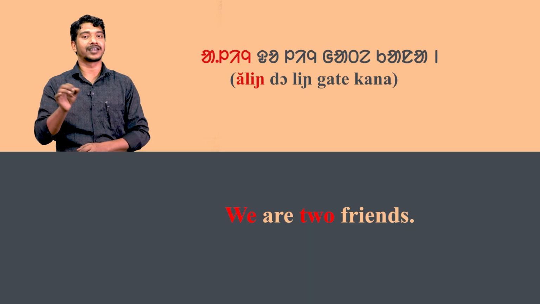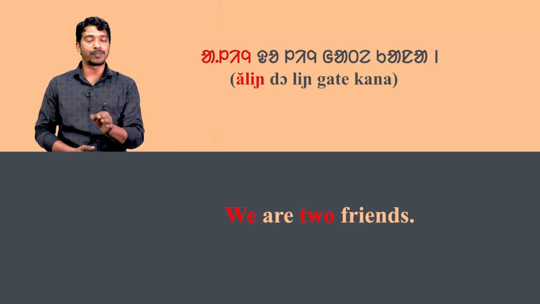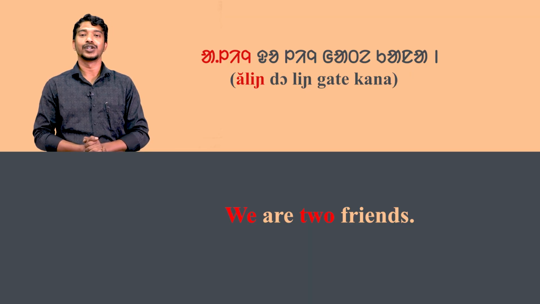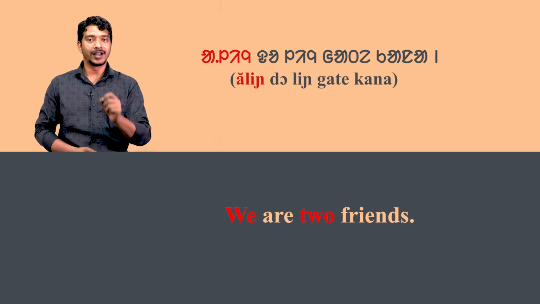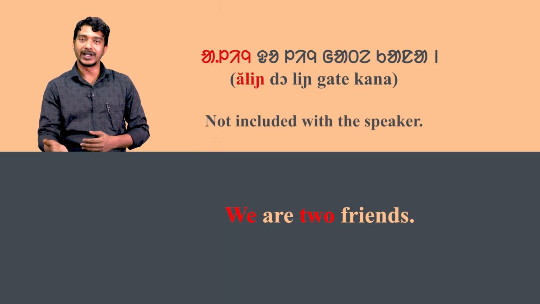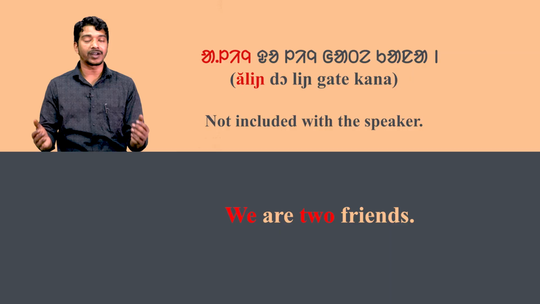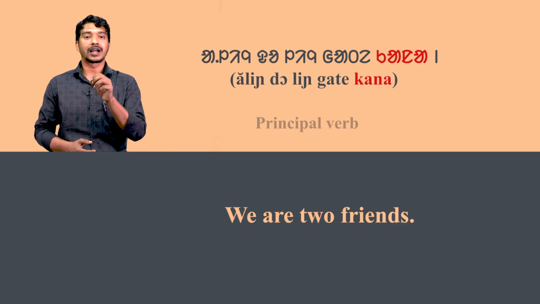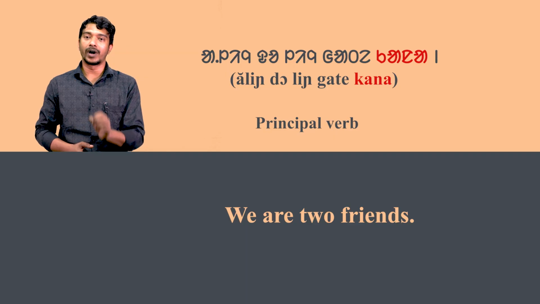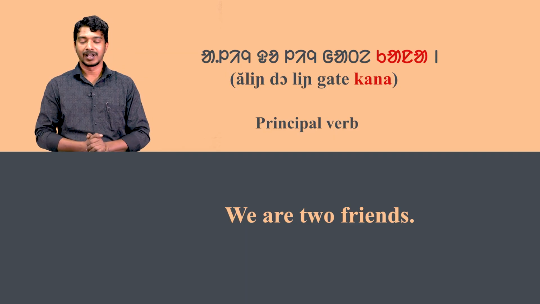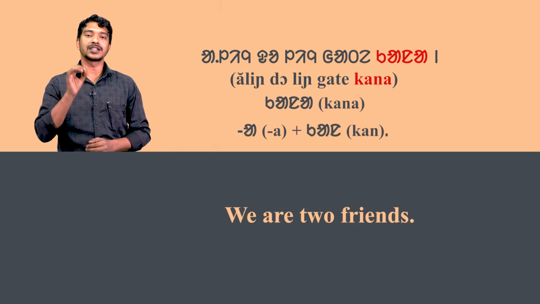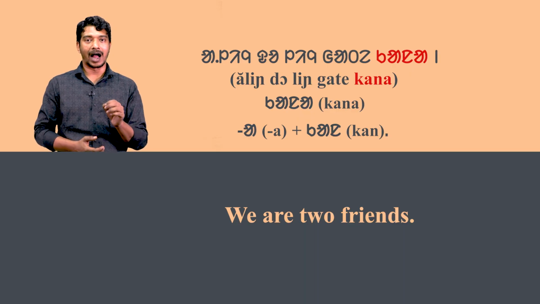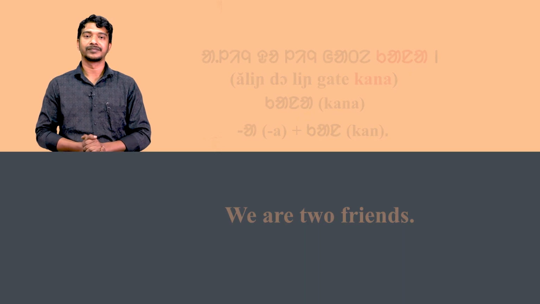According to Santali grammar, there are two forms of the first person dual number. Alin is used when the listener is not included with the speaker. Kana is the principal word in the sentence. The word kana is formed by adding a to kan.